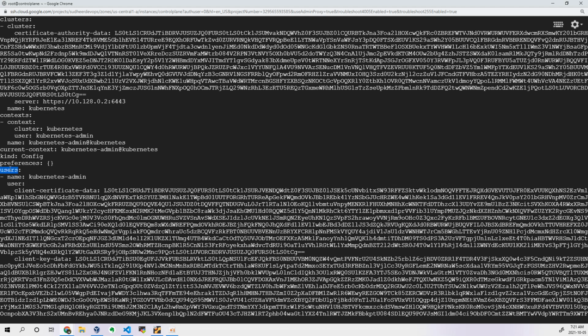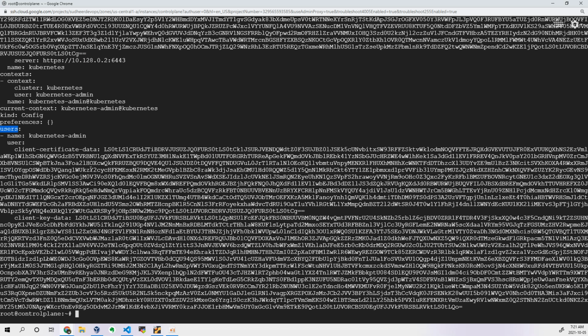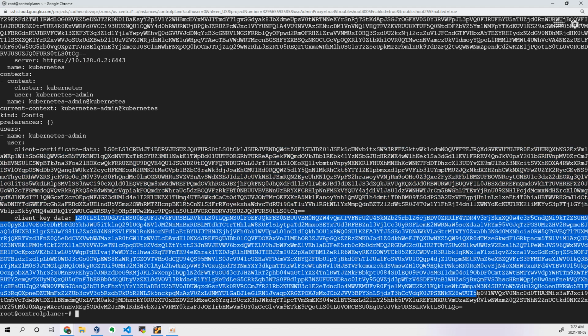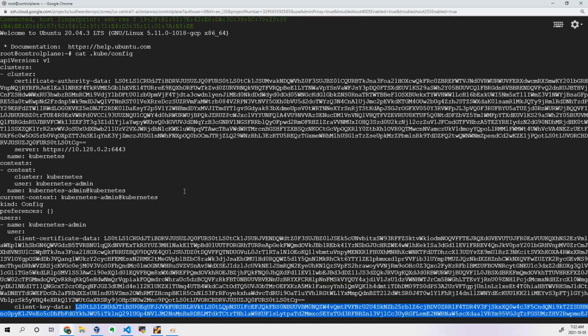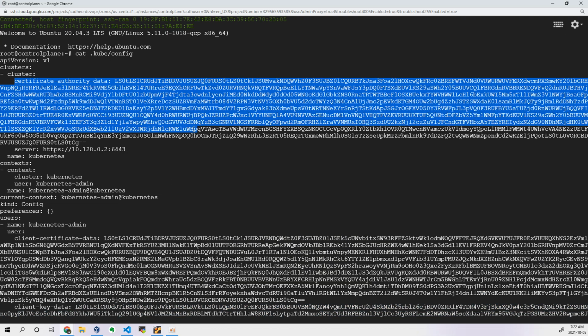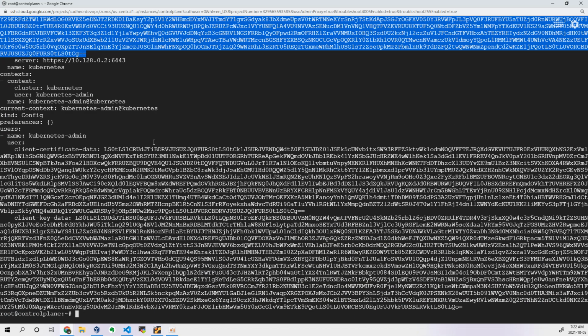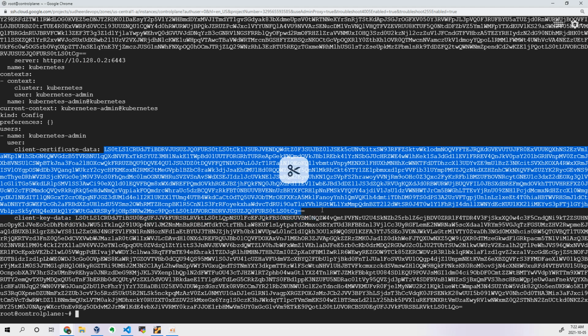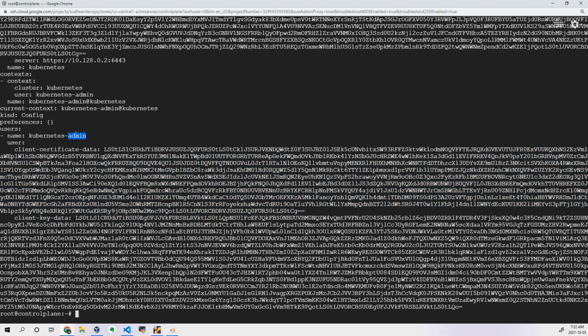Okay, the next section is about users. User in the sense, he is the user who is having this particular certificate and he is having this particular key. So he is using this particular certificate and key which is signed by your Kubernetes certificate. Who has signed this particular certificate is allowed to authenticate to my Kubernetes cluster using his client certificates actually. Okay, so that's how it is.